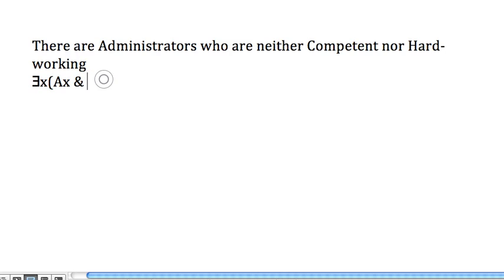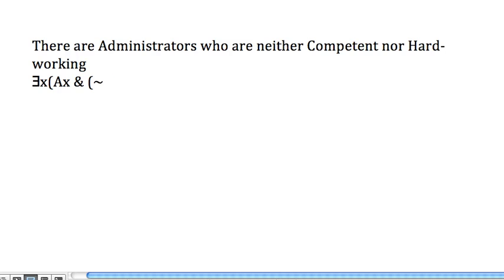Now we've got to figure out what the description is. So let's take one of these administrators. X is an administrator, and the administrators we have in mind are the ones who fit the predicate here. So X is what? Neither competent nor hardworking. Well, we know there's more than one way to do a neither-nor. Doesn't matter which one we pick.